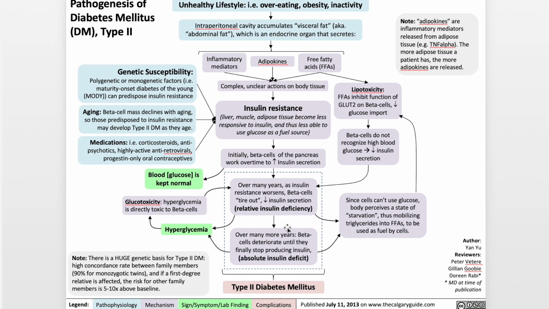Now going back to the rest of the flowchart, over many more years, the beta cells of the pancreas deteriorate until they finally stop producing insulin. That's a condition known as the absolute insulin deficit. Now in this condition, of course, there is still hyperglycemia because there's not enough insulin to bring down blood sugar levels. There's also, of course, the body's perceived state of starvation, leading to more free fatty acid production, worsening the process of lipotoxicity. And so you can see the pathogenesis of type 2 diabetes involves multiple and as yet unclear pathways, but multiple downward spirals of pathology, which all contribute to type 2 diabetes.